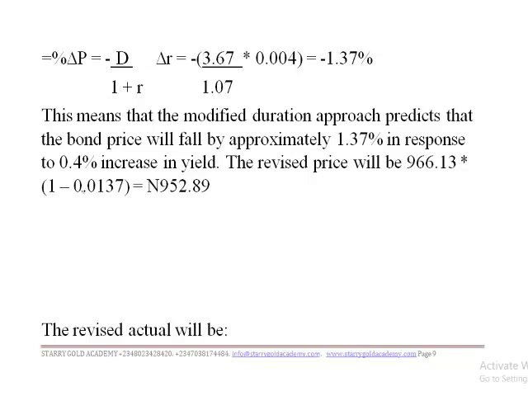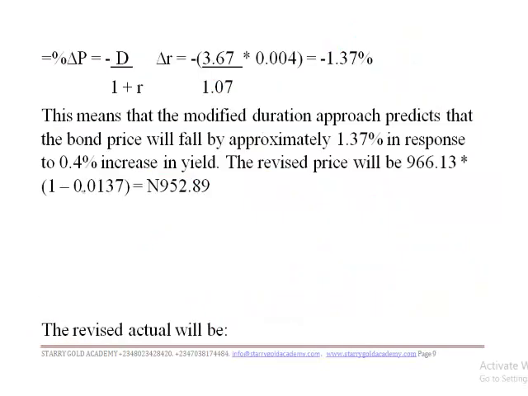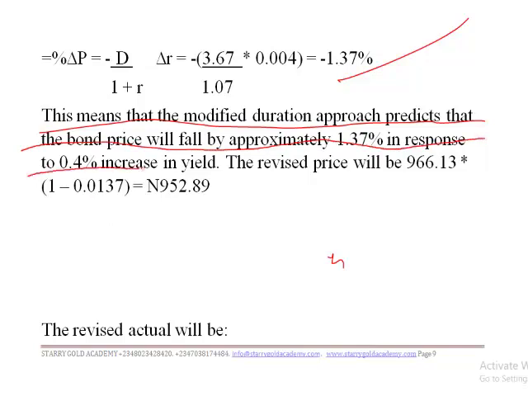D divided by 1 plus rate. So our change in rate is simply 3.67 divided by 1 plus rate of 7%, then multiplied by 0.004, that is for year 4. If you do it very well, you have 1.37%. So this means that the modified duration approach predicts that the bond price will fall by approximately 1.37% in response to the increase in yield.